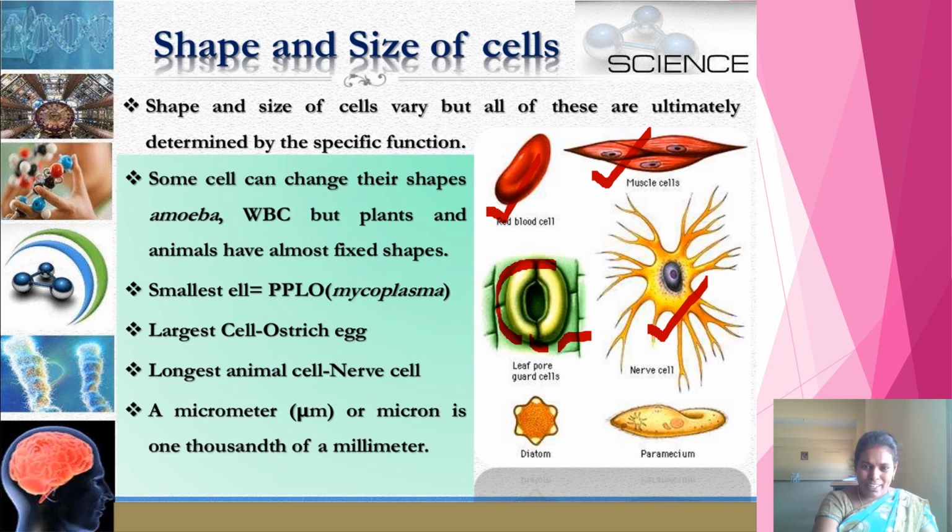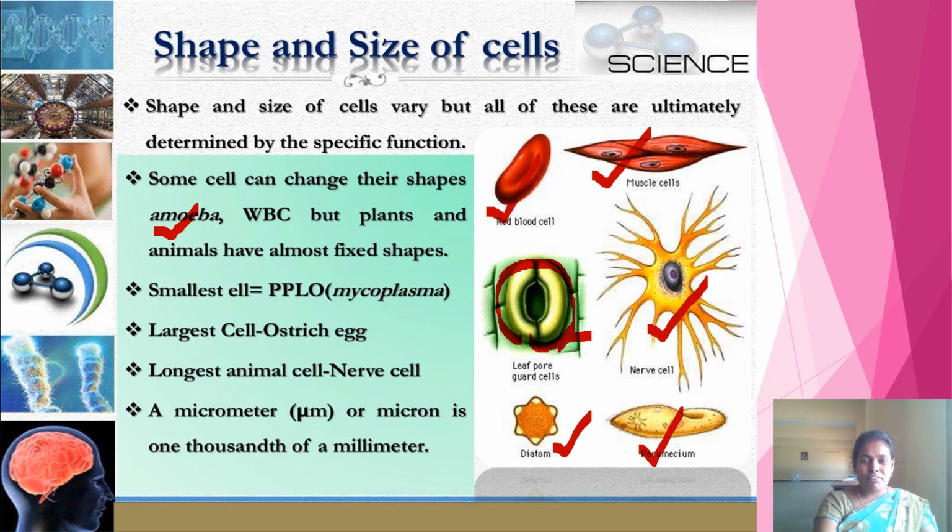This is the stomatal pore guarded by bean-shaped guard cells. In the same way, if you observe unicellular organisms like diatoms, bacteria, protozoans like paramecium, amoeba, all these present in different shapes and different sizes. You know, some of the cells can change their shapes. For example, you see amoeba. Amoeba does not contain any regular shape. It can change its shape.